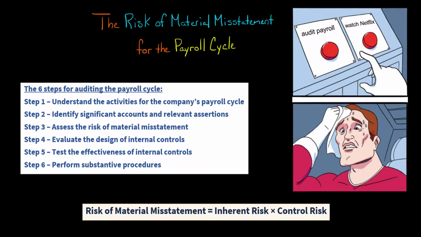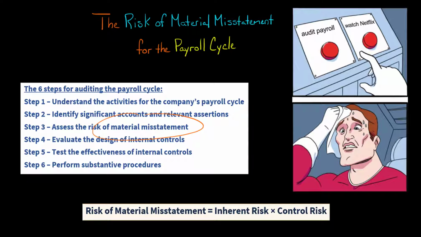In this video, I'm going to show how to assess the risk and material misstatement for the payroll cycle. This is the third step in auditing the payroll cycle. In the previous videos, we talked about understanding the company's payroll cycle and then identifying significant accounts and assertions that are being made by management. Here, we're going to talk about how to assess the risk and material misstatement.